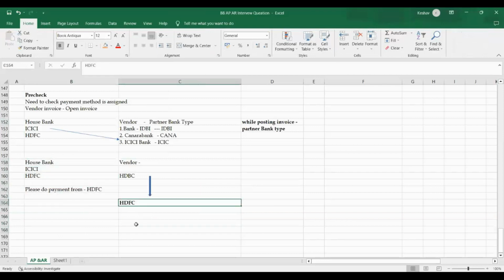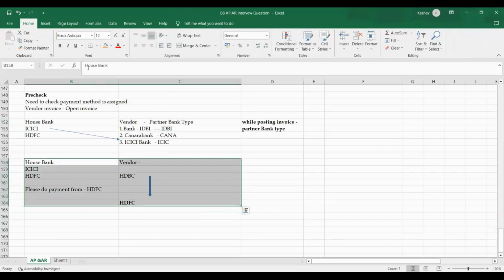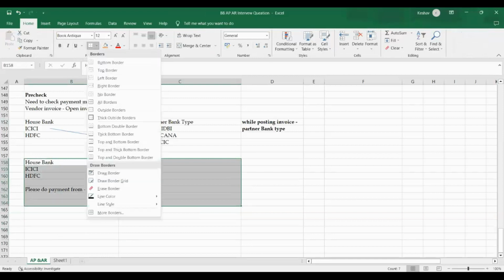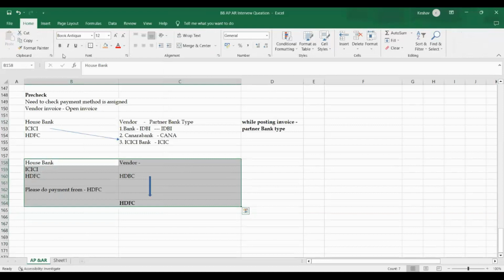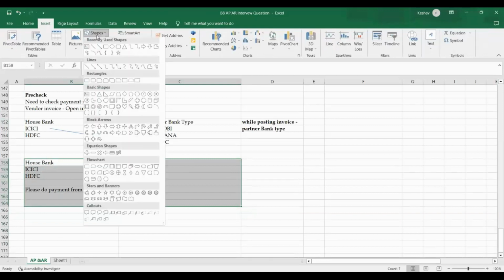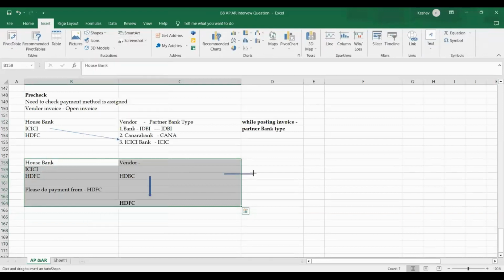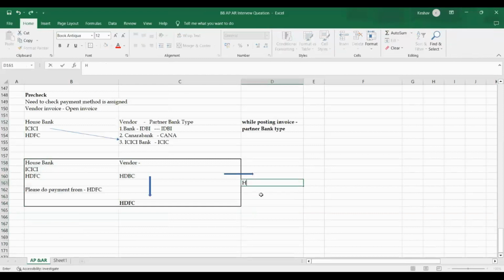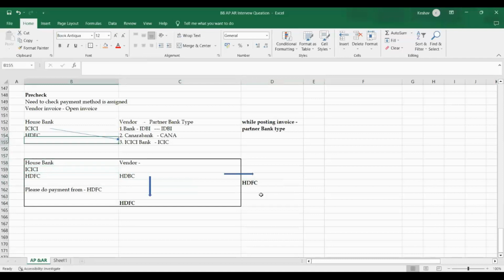You just specify this while making a payment to that particular vendor. All payments for this vendor will go from HDFC Bank. Remaining vendors' payments will go from ICICI, but this particular vendor's will go from HDFC. This is how we can do the actual segregation for payments. Are there any questions on this aspect?